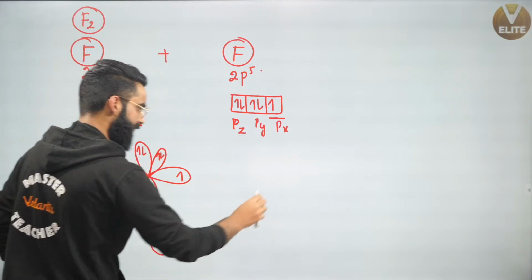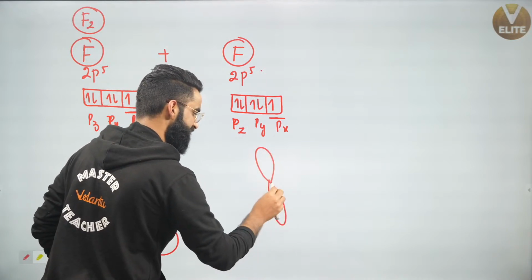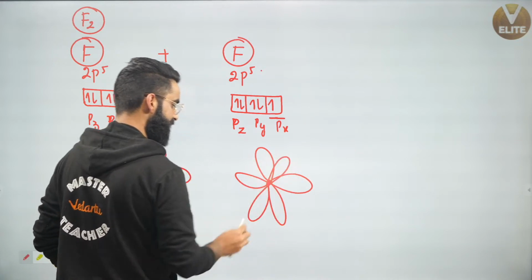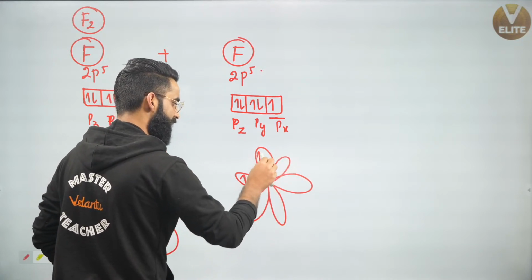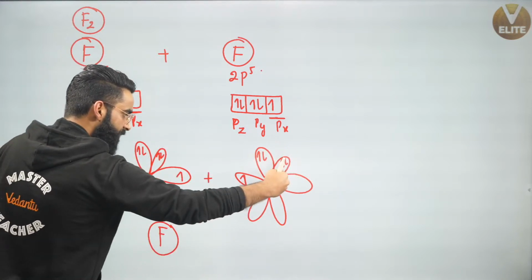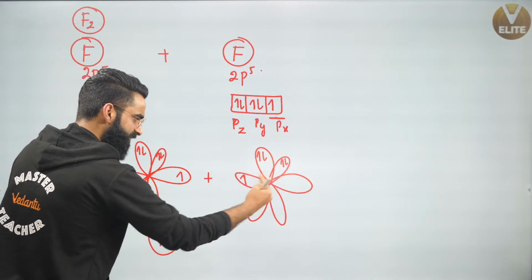Similarly, talking about one more fluorine, it has the same kind of structure. This is the orbital diagram of it. This is, for example, py, this is px, and this is, for example, pz. Your px contains 1 electron, py contains 2 electrons, and pz right here contains 2 electrons. Now, what is going to happen? In order to form the covalent bond, they must approach each other.